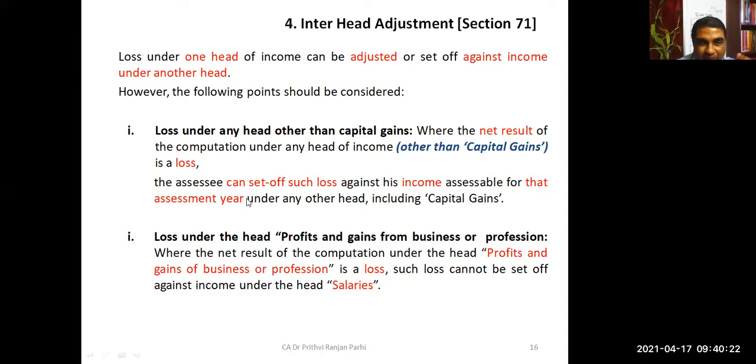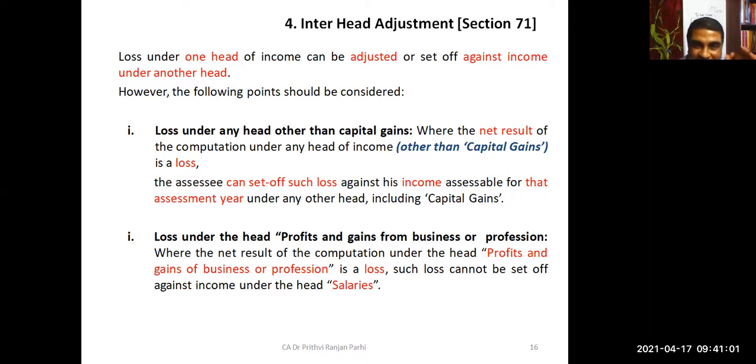One more concept you have to understand. Loss under the head profit and gains of business and profession. In that context, we have to see where the net result of computation under the head profit and gains of business or profession is a loss. Business loss cannot be set up against salaries. An example I was giving just now: house property loss can be set up against salary. But can business loss be set up against salary? No. You have to remember, sir, that business loss cannot be set up against salaries.